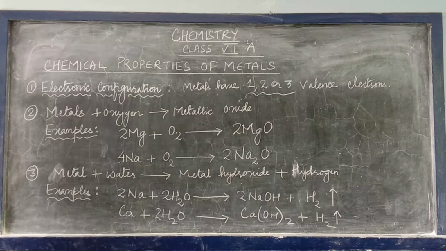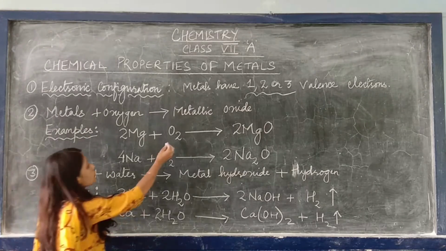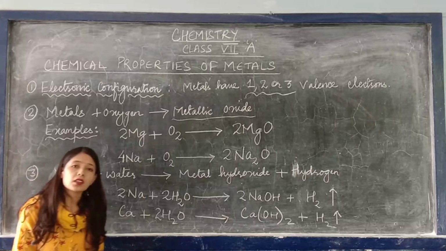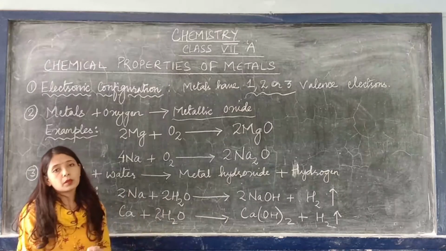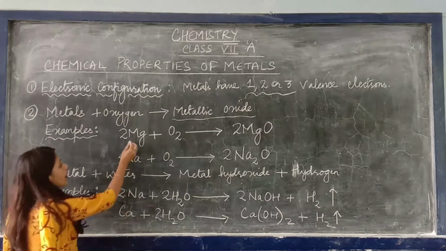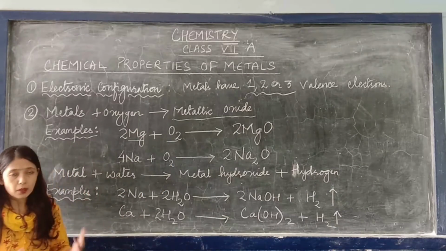Now the second one: when metals react with oxygen, they will always form a metallic oxide. So when metal and oxygen react, the product will be metallic oxide. Here are two examples. Magnesium is a metal, right?